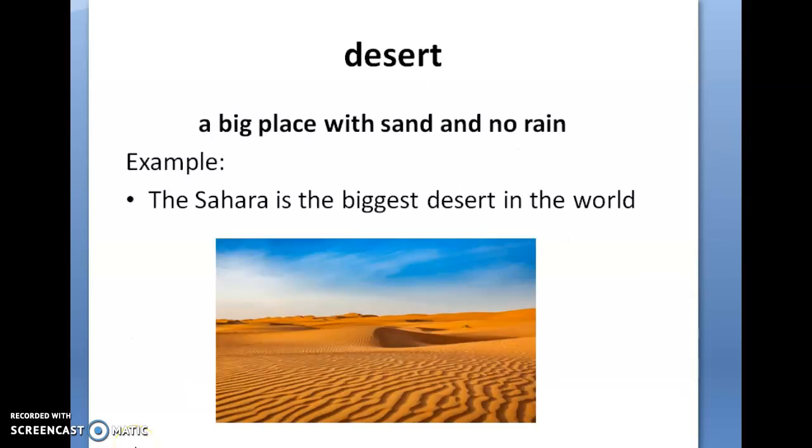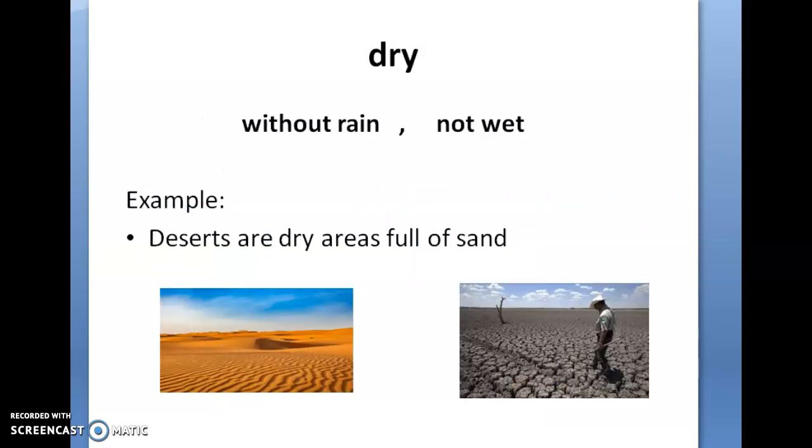We all know what a desert is. A desert is a big place with sand and no rain. You can see it here. An example: the Sahara is the biggest desert in the world. The Sahara is also a dry place, which means a place without rain. Also, dry means not wet.